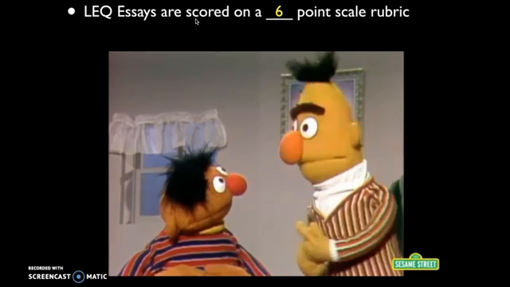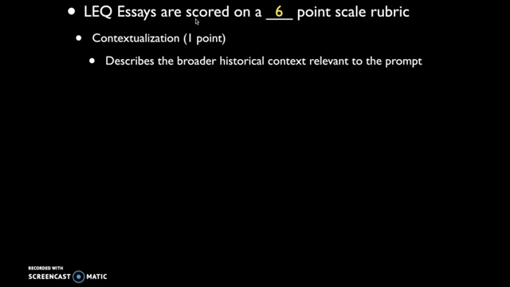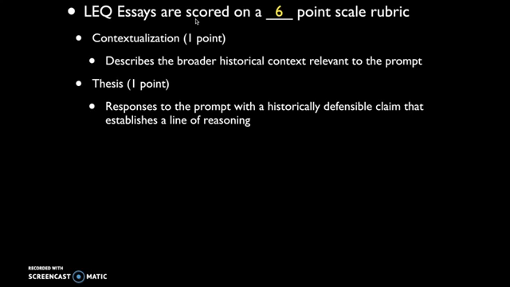So it's a 6-point rubric. And here's how you score those 6 points. Really important to understand how you get the points. So first, you can earn a point for contextualization, which describes the broader historical context relevant to the prompt, and I'll have more on contextualization later. The second point can be scored for having a solid thesis. A thesis responds to the prompt with a historically defensible claim that establishes a clear line of reasoning.